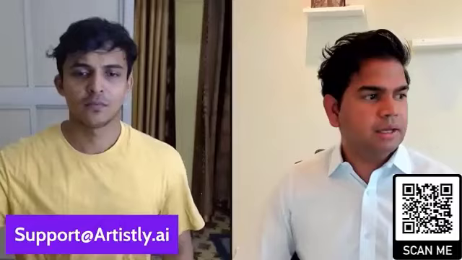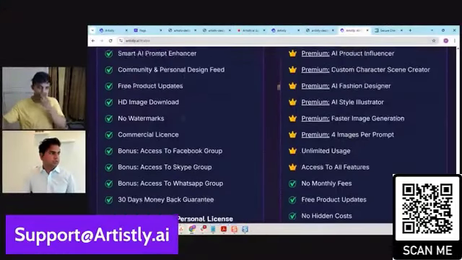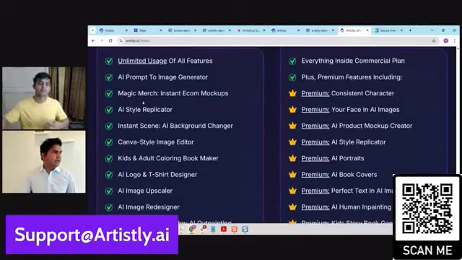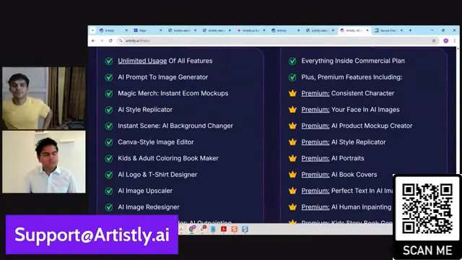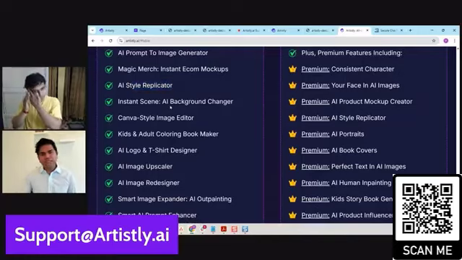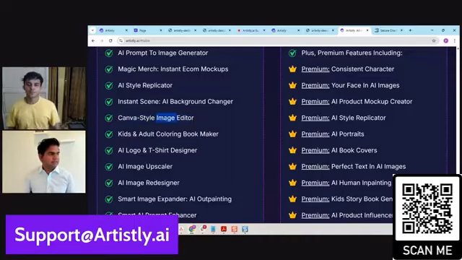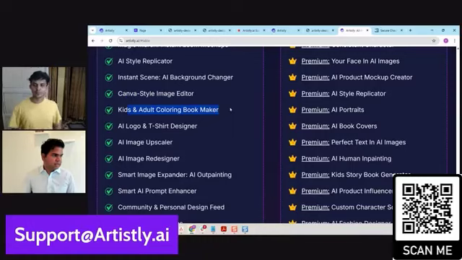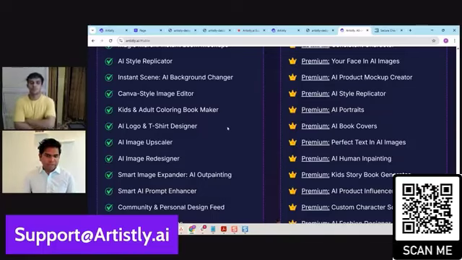Okay, so for example, in the application, what we did in the beginning, the idea was, okay, let's make this the best design tool. So we started off, you see, these were the original features, right? If you think about it. So we said magic merge, you can do instant e-commerce stuff. You can do style replicator, you can replicate a style of an image. Then we did the editor, as you can see, the Canvas style editor that you saw just now. And we wanted to do the kids and storybook. But what we are realizing is the future is not here. Meaning Photoshop and say a Canva, those are the old way of doing things. The new way of doing things is basically the AI should think and give you what you want ultimately.